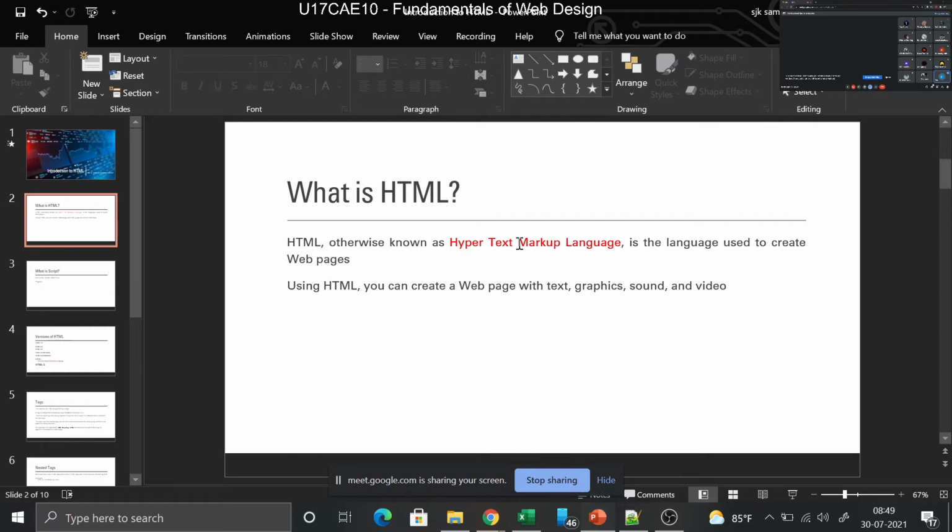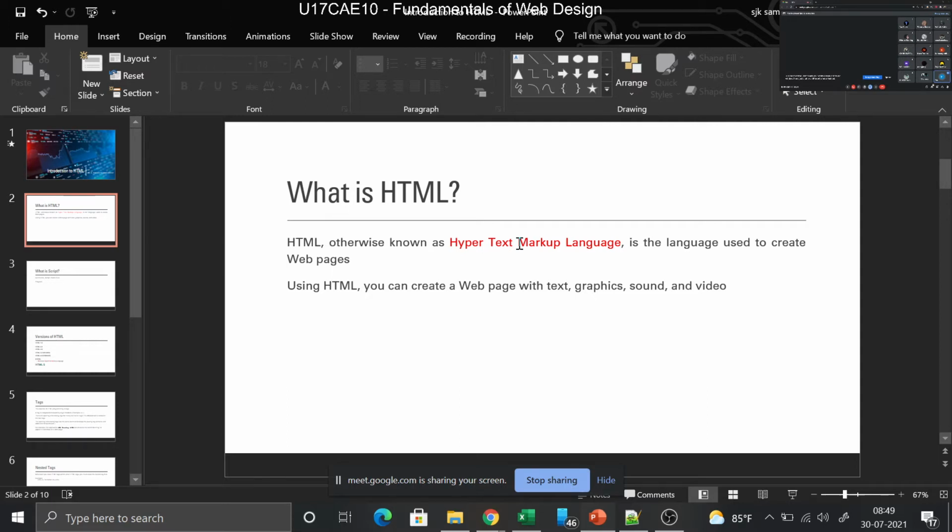If I click Home here, you can see index.html. That is the page being displayed here. HTML is nothing but hypertext markup language, the one in which this is written.